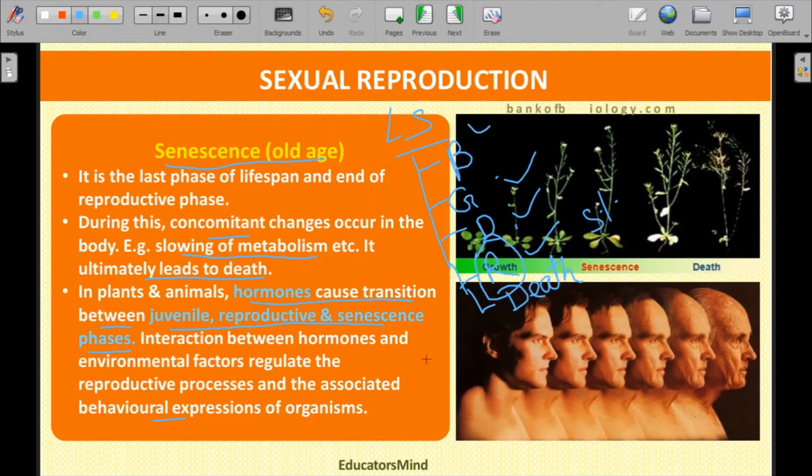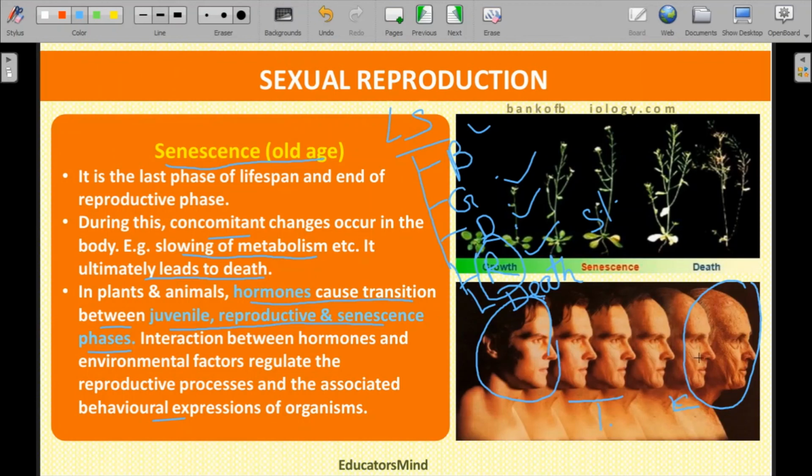If you look at this picture, you find that this is a young male, and look at the last picture, this is the old male. These are the stages of change seen in the organism. When the male achieves these two phases, he is ready to reproduce. But when it reaches these stages, it is not able to reproduce. Why? Because the production of sex hormones stops in these phases.